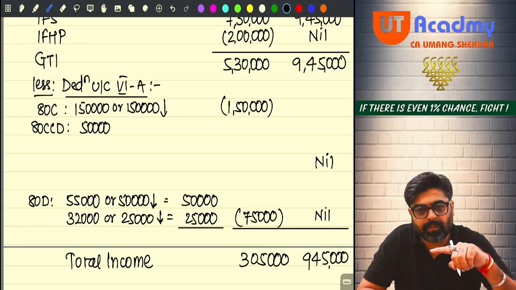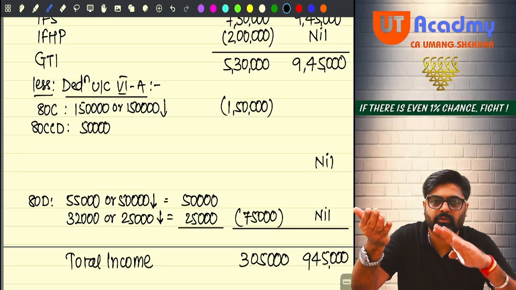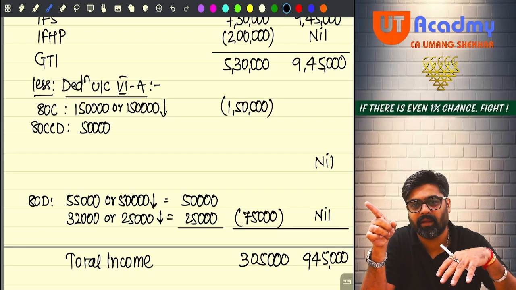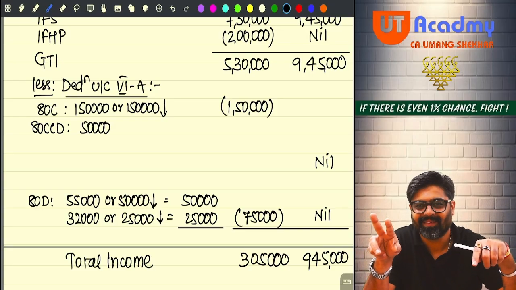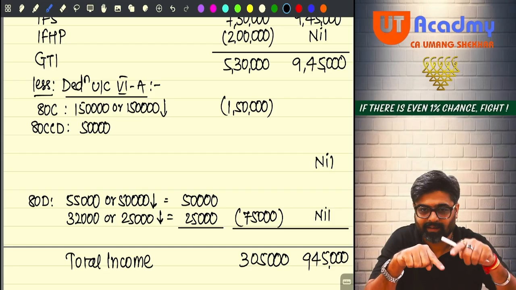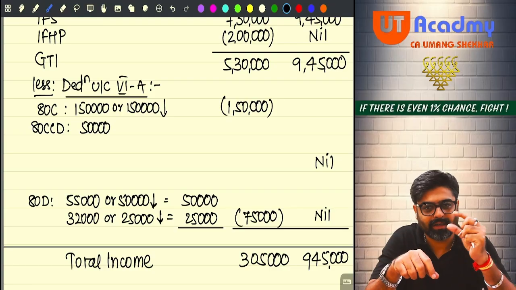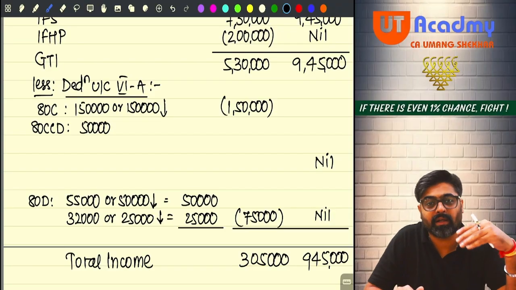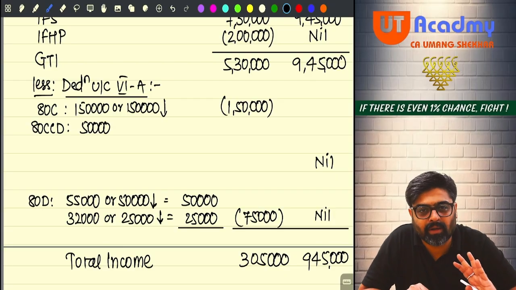If you are making an NPS account contribution, that will be allowed under 80CCD 1 also, 80CCD 1B also. But I told you to claim it under 80CCD 1B. If you are claiming it under 80CCD 1, then it would have been subjected to the overall limit of 80C, like it happened for 80CCC. So if you don't want to consider that amount under the overall limit of 80C, claim it separately under 80CCD 1B and not 1. So there you are getting an additional limit of 50,000.